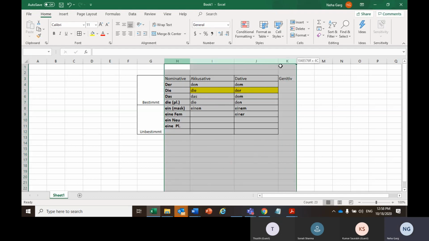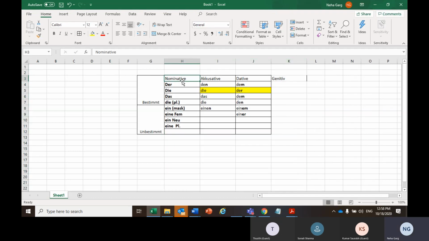Now in German we have four cases, as we all know. We have nominative case, accusative case, dative case, and then genitive case. The major thing is that you understand the difference between all four cases: what would be the nominative, what would be the dative, and what would be genitive. Genitive is something completely new. That will be an A2 topic, which we would start after some classes. But as of now, let's pay attention to nominative, accusative, and dative.